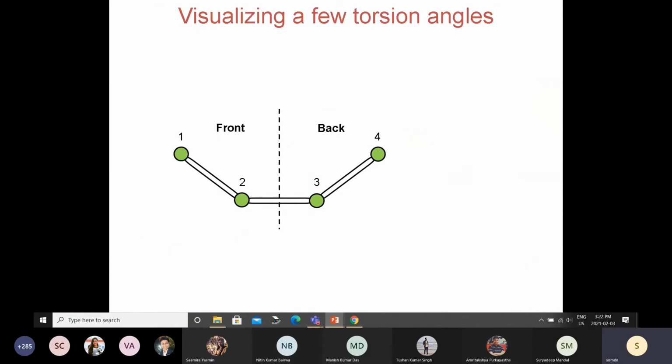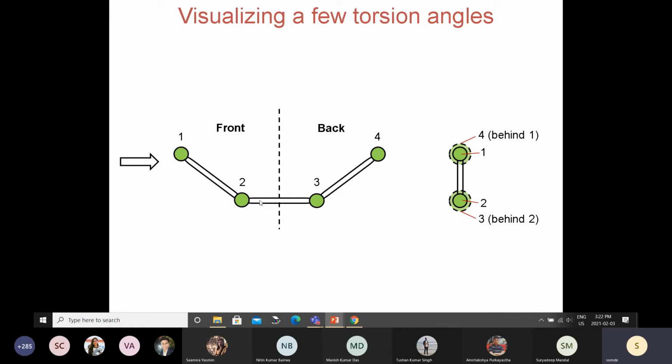The technical term we use is torsion angle. You have done engineering drawing, so you should be able to see this. This is one view, and if you see it from the left hand side, it would look like this, where the first 2 atoms are shown as 1 and 2, and the next 2, atoms 3 and 4, will be right behind 1 and 2.